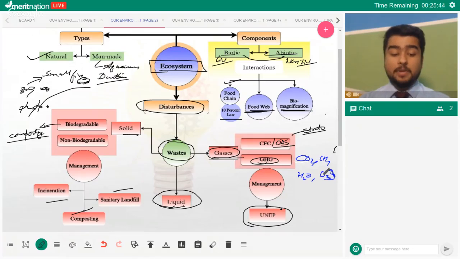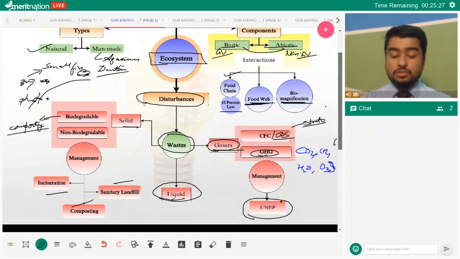Prachi, there's no main name of liquid waste. You just got to know the examples of liquid waste. An example can be sewage discharge. Biomagnification and biological magnification are the same thing. They are not different. So GHGs are carbon dioxide, CH4, water vapor, and methane. These are the main greenhouse gases.